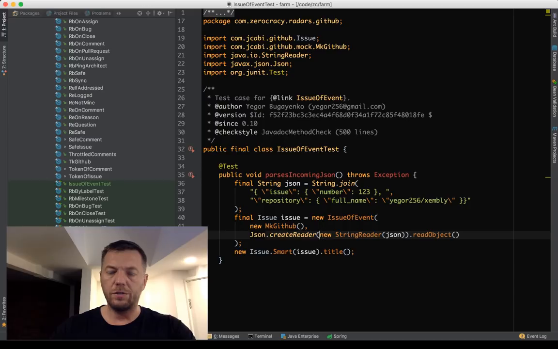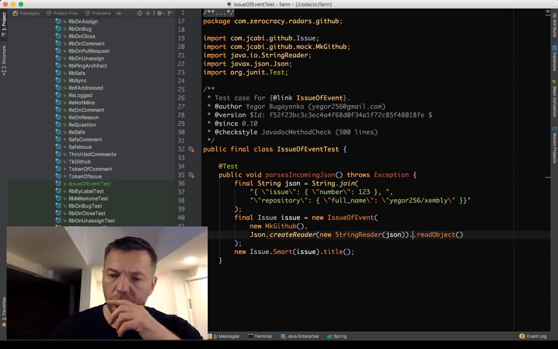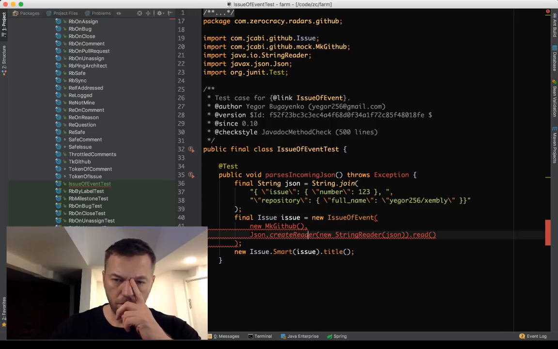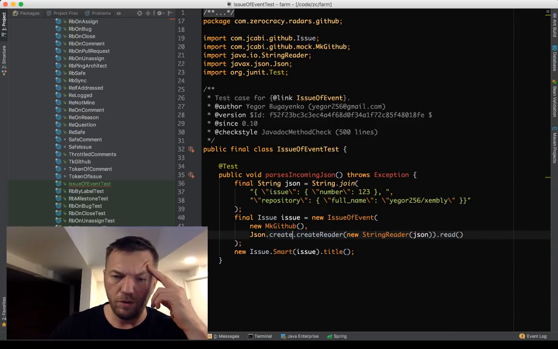JSON create reader, string reader. What do I need? Read array? No. Do you know how it works? It's a pretty messy API if you ask me, but create. Yeah, the reader should work.